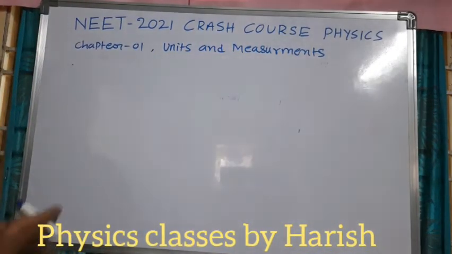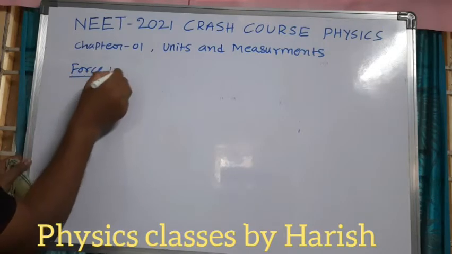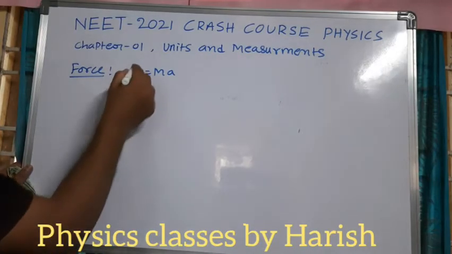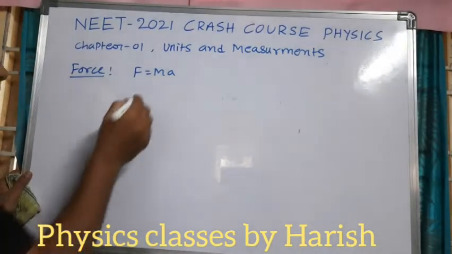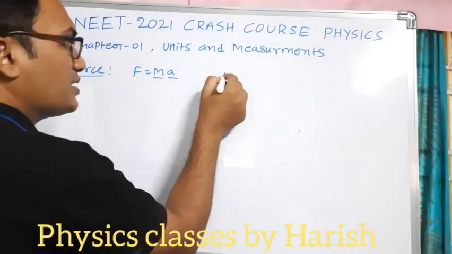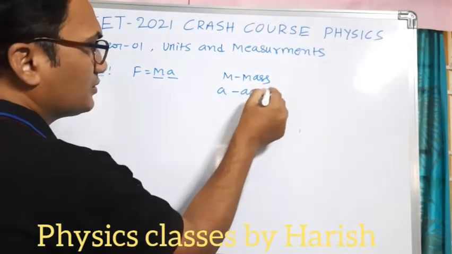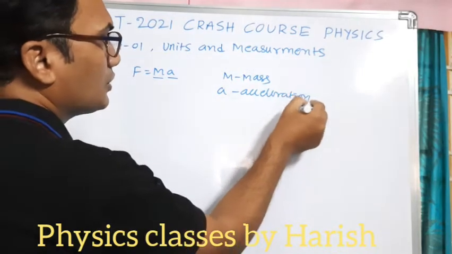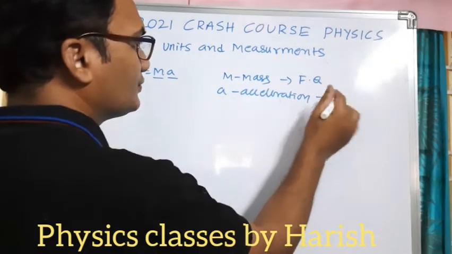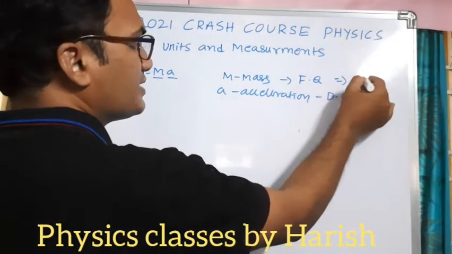Next, we'll take the physical quantity force. F is equal to MA. We don't know the unit of force, but we know the units of mass and acceleration. M is nothing but mass and A is nothing but acceleration. So this is a fundamental quantity and this is a derived quantity. For the fundamental quantity, the unit we can write directly, it is kg.